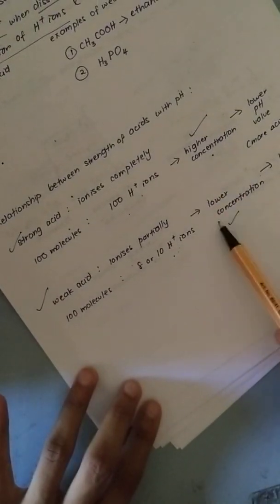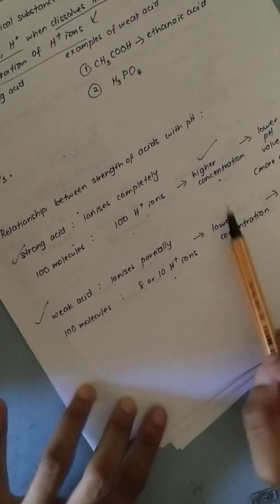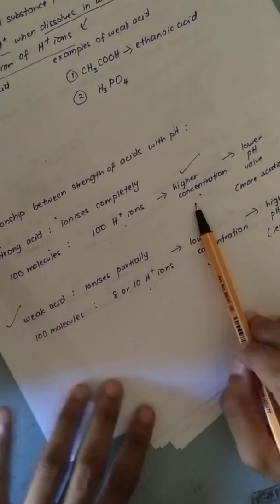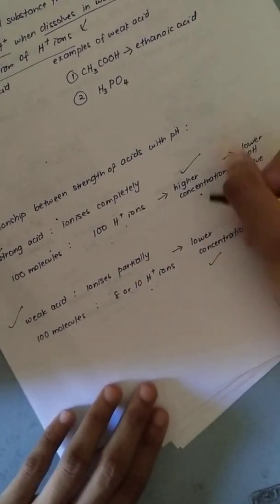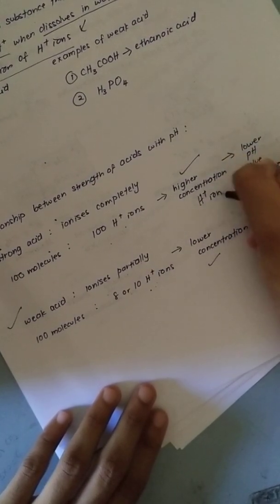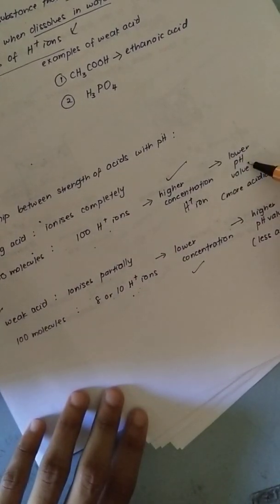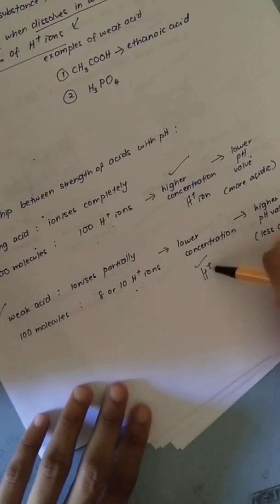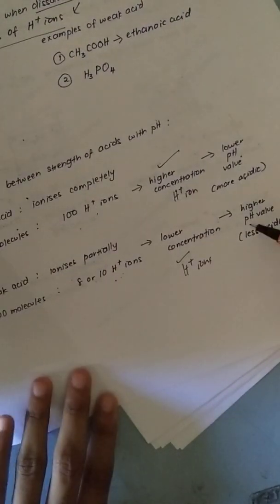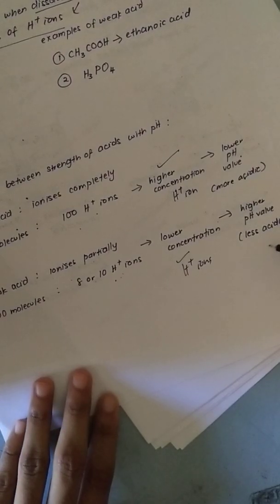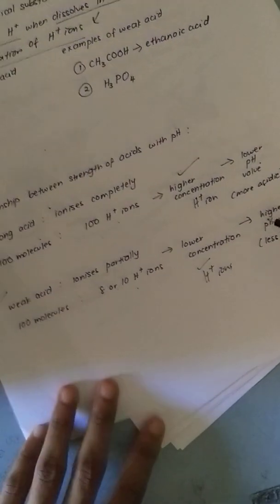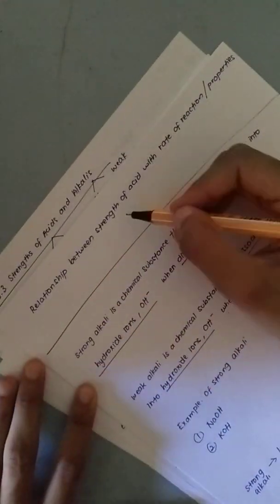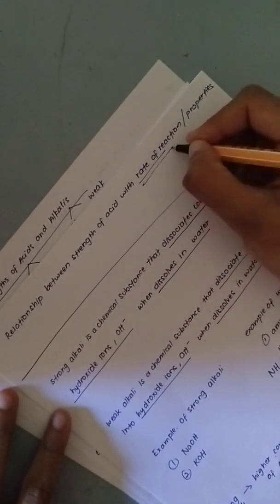Okay, now how does this affect the pH value? You have learned in yesterday's lesson, the higher the concentration of hydrogen ions, the lower the pH value, meaning it's more acidic. And the lower the concentration of hydrogen ions, the higher the pH value, which means it is less acidic. Okay, can? Now, the last part you have to learn about the strength of acid is the relationship between the strength of acid and the rate of reaction.